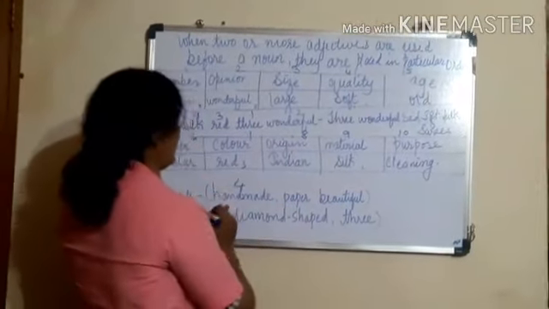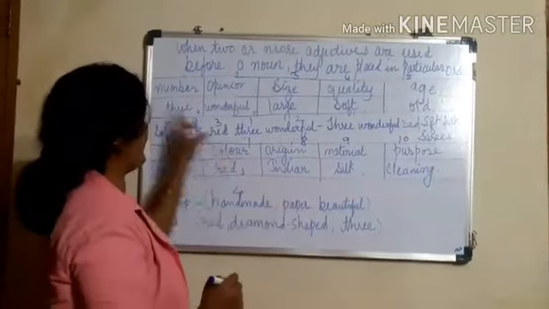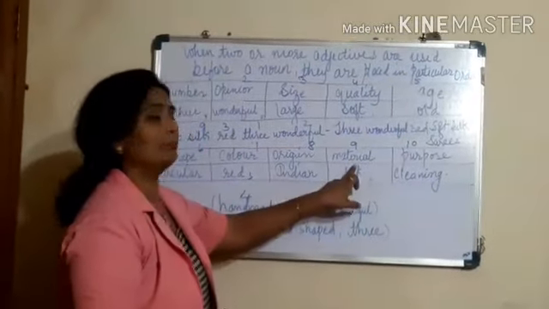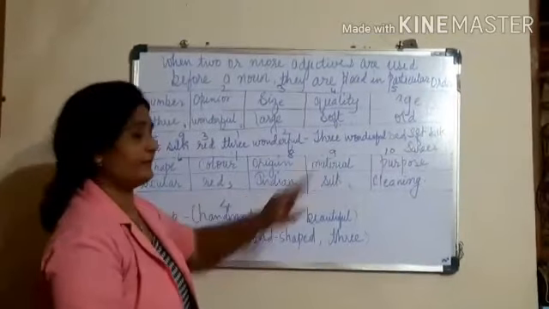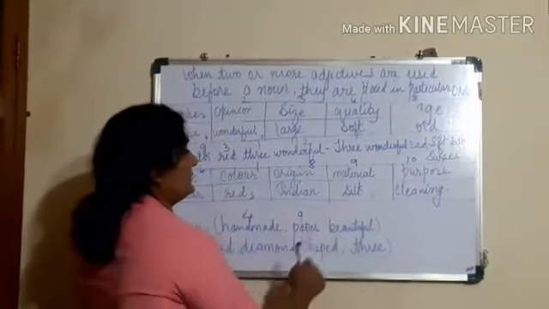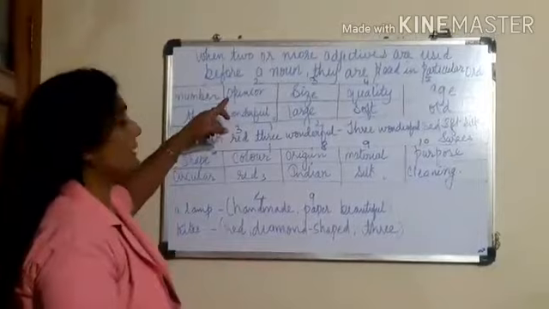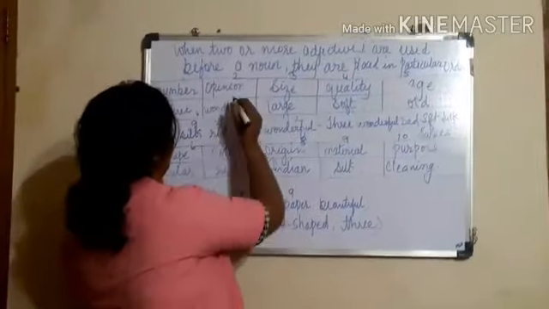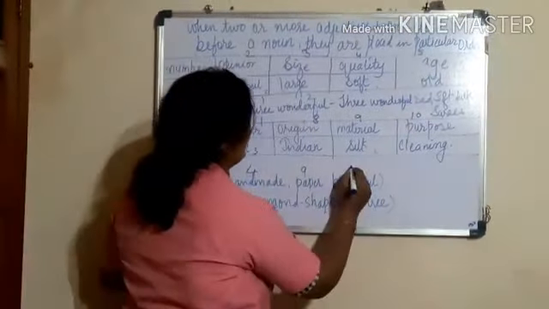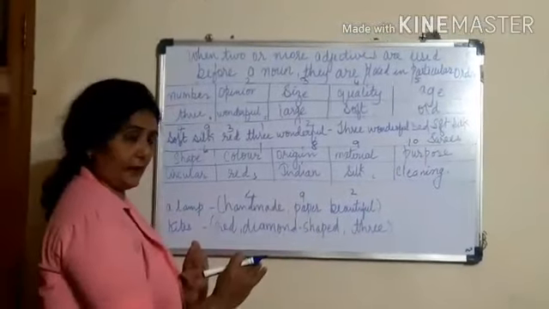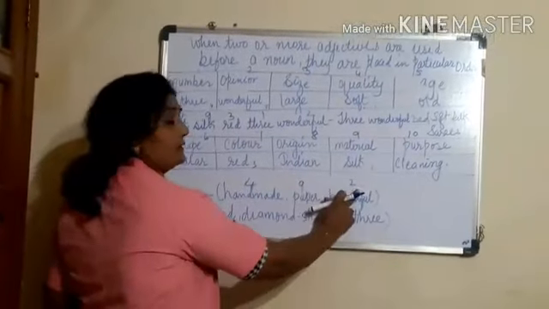Then we have paper. Paper is material, and material is number 9 here. Then we have beautiful. Beautiful is our opinion, and opinion is number 2. So we have got the order of numbers 4, 9 and 2.